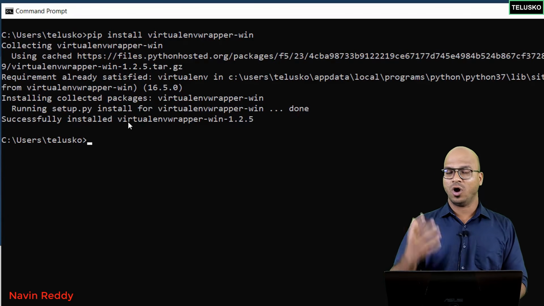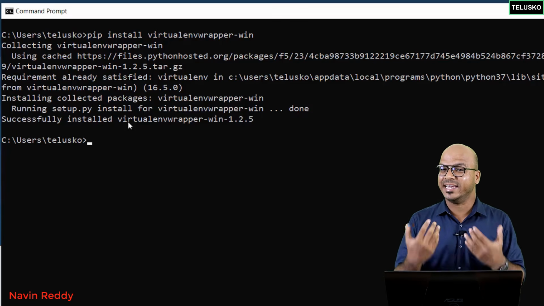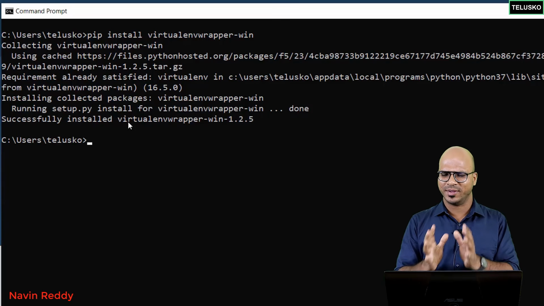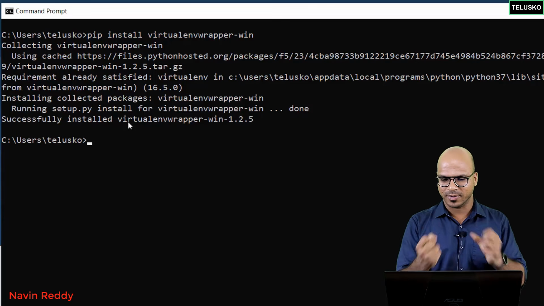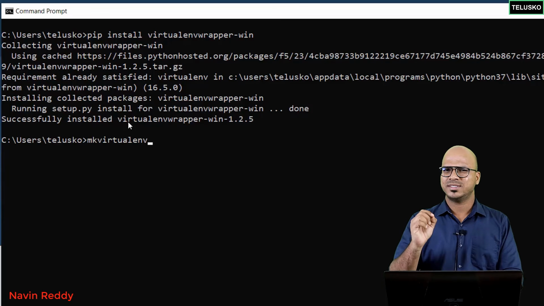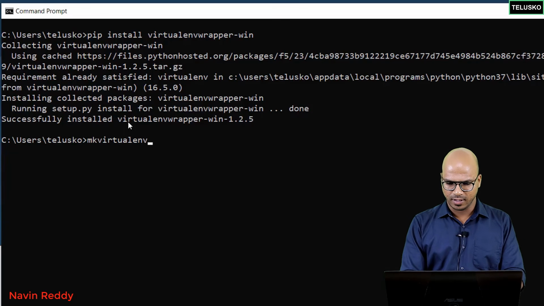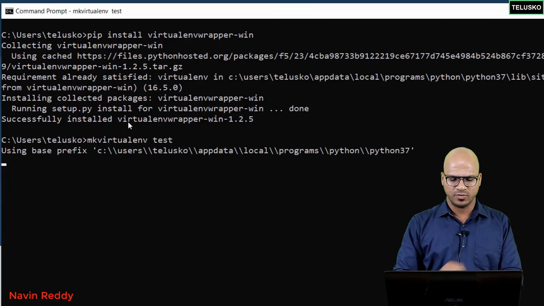You can see we got the setup. So once you got this setup for the environment, we have to actually create the environment, because this will not give you the environment. This will just install the wrapper or the environment wrapper. So we have to create an environment here. The way you can do that is by saying mkvirtualenv, and you just have to give any name to it. This time I will say test because I'm testing it. And you will say enter.